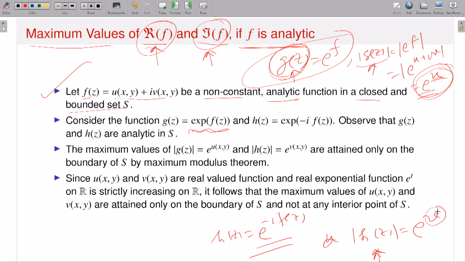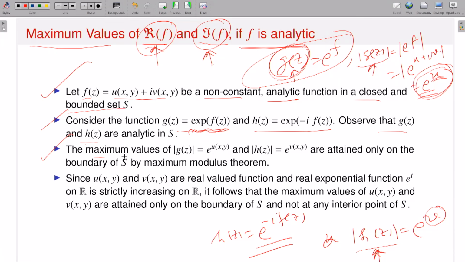If v attains maximum or minimum in the interior, that means the absolute value of h also attains maxima and minima in the interior, which by the maximum modulus theorem implies that h has to be constant, that means f has to be constant, which is a contradiction. So that's what. So consider the function g(z), which is e to the power f(z), and h(z), e to the power minus i f(z). Observe that g and h are both analytic functions.